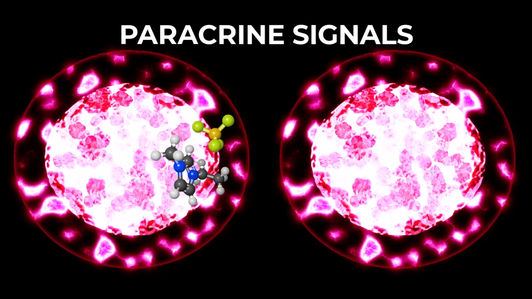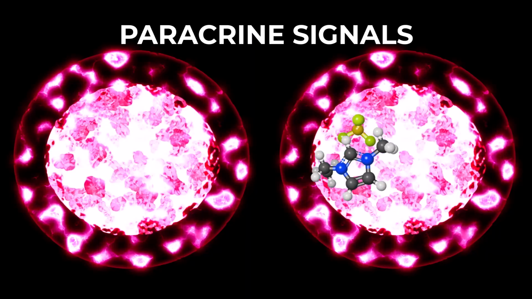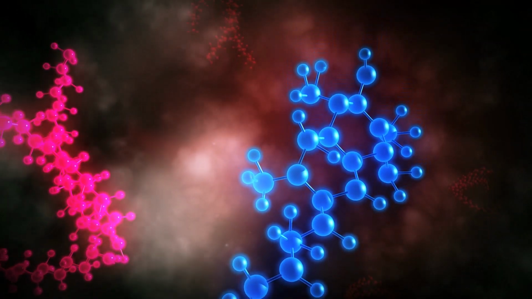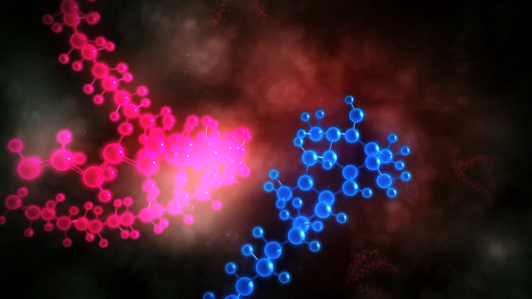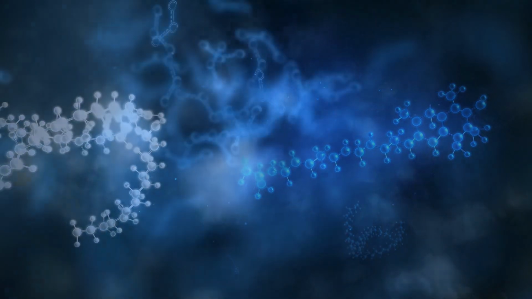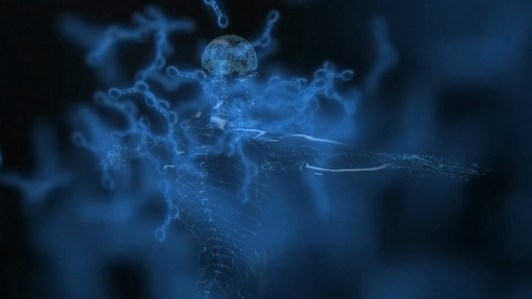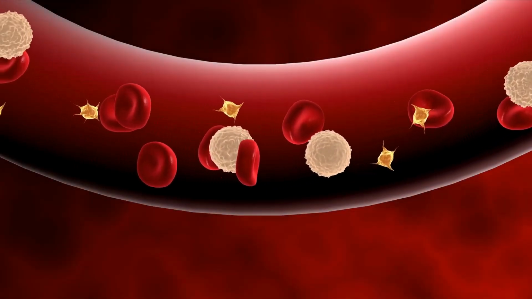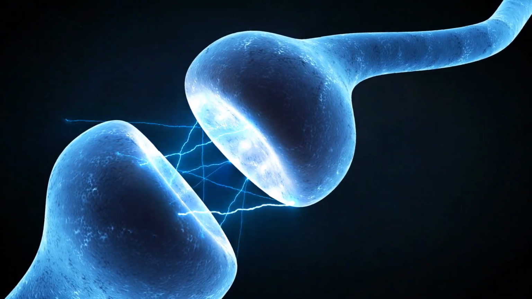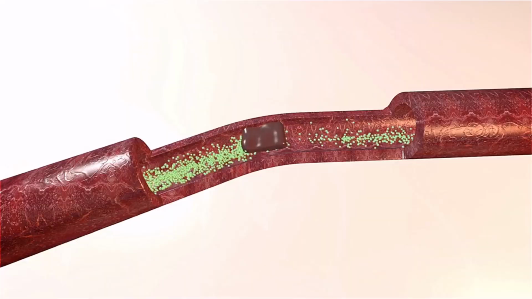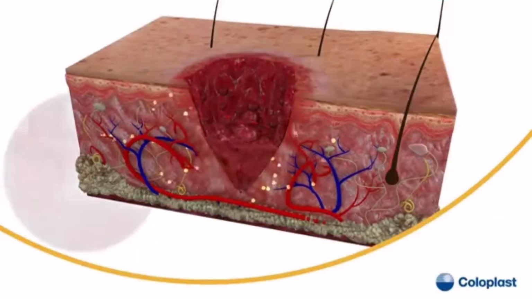Signals that act locally between cells that are close together are called paracrine signals. Paracrine signals move by diffusion through the extracellular matrix. They elicit quick responses that last for only a short period of time. These signals are degraded quickly by enzymes or removed by neighboring cells. Examples of paracrine signaling include nitric oxide signaling in blood vessels, synaptic signaling of neurons, local skin allergic reactions, the blood clotting system and tissue repair, and wound healing.